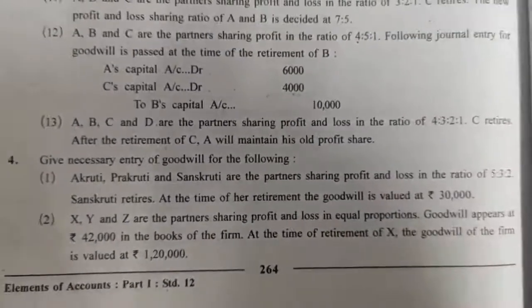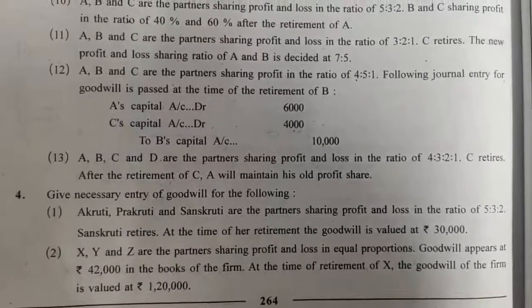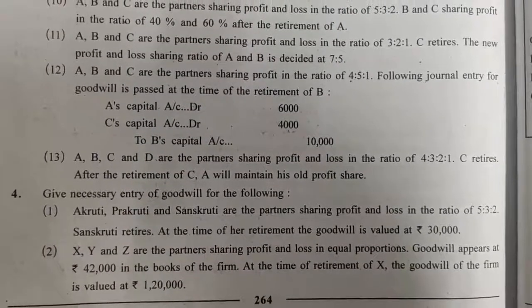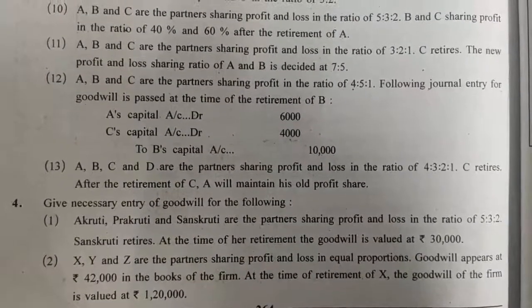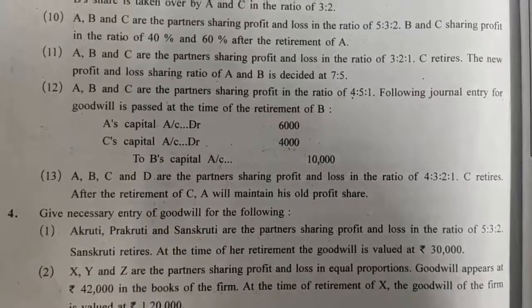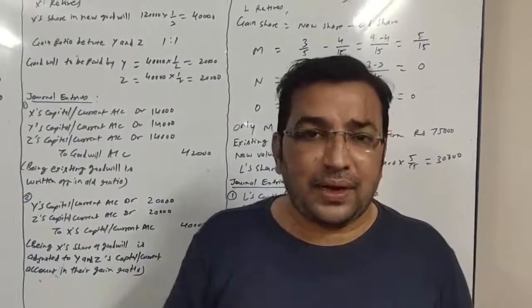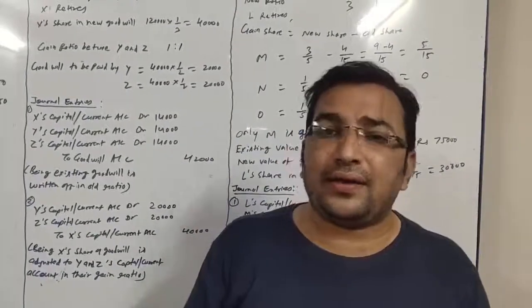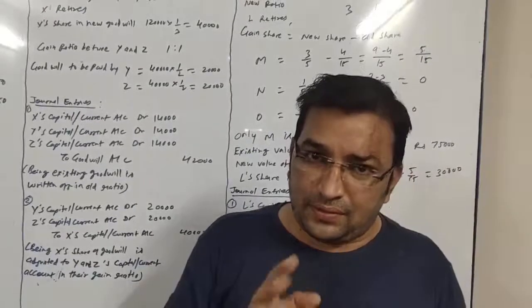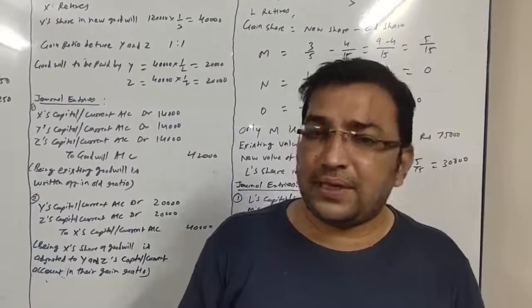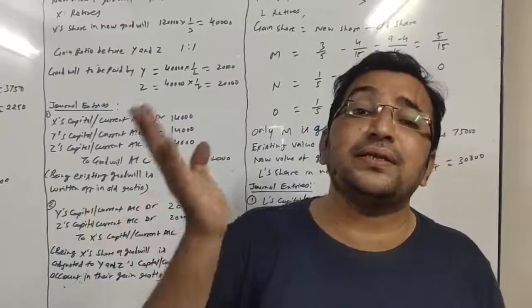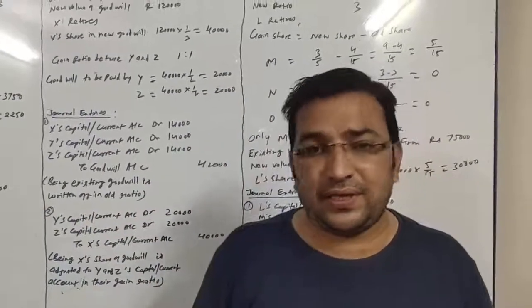Akruti, Prakriti and Sanskruti are partners sharing profit and loss in the ratio of 5:3:2. Sanskruti retires. At the time of her retirement, the goodwill is valued at rupees 30,000. 3 partners are there. One partner is retiring, and at the retirement of that partner, the value of goodwill is given. Value of goodwill is determined at rupees 30,000.